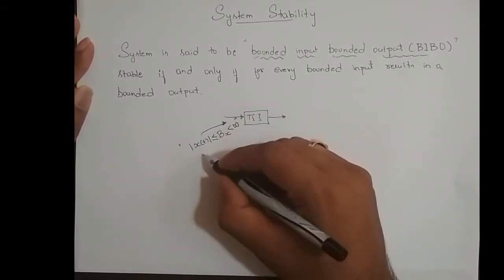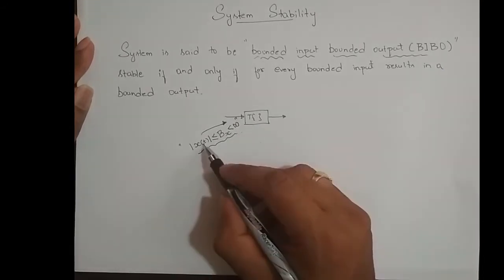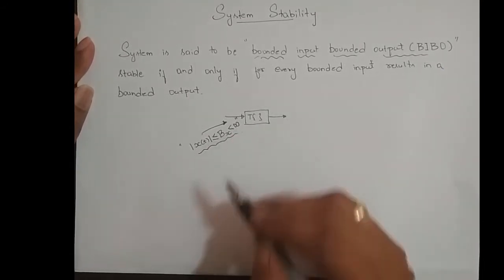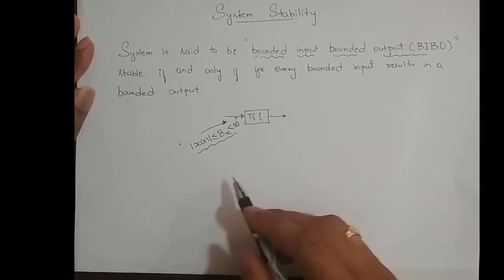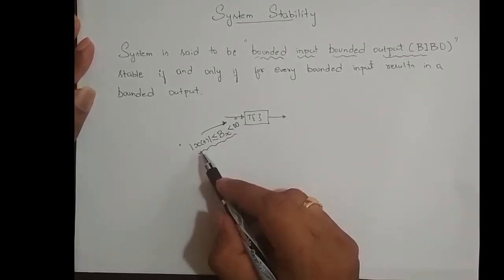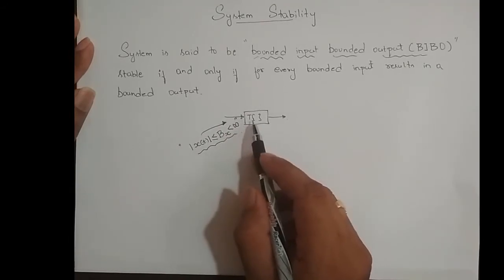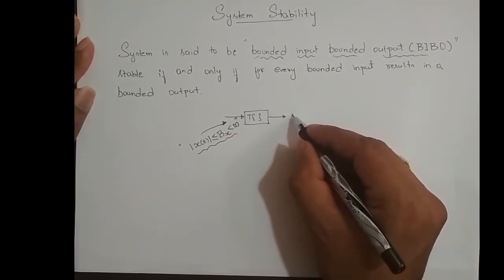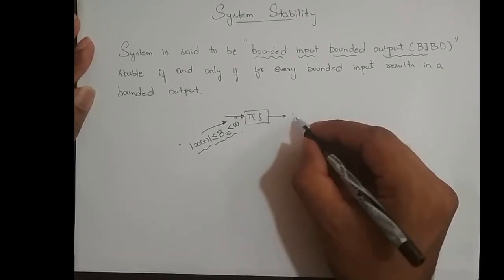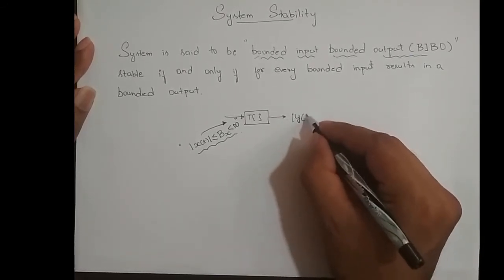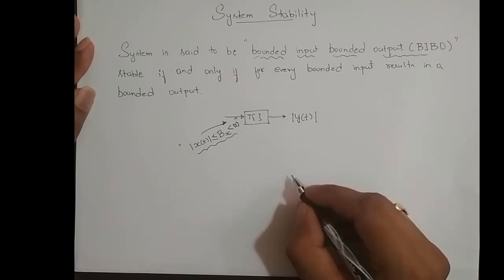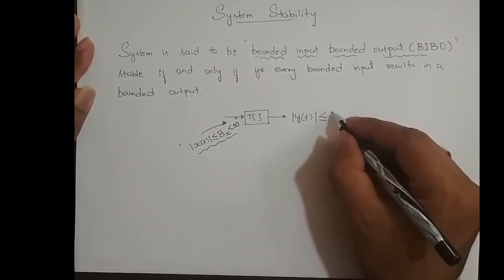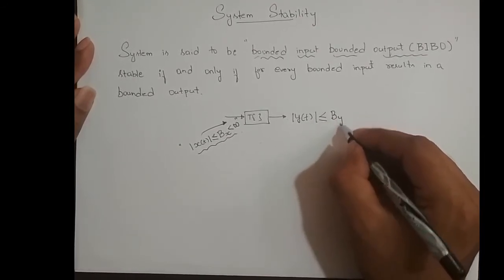So mathematically, bounded input we represent like this: magnitude of x of t less than or equal to bx, and bx is less than infinity. For every bounded input, if I apply it to the system which does some transformation t, the output y of t should also be bounded, in the sense the amplitude of the output from the system should be less than or equal to some bounded value by.